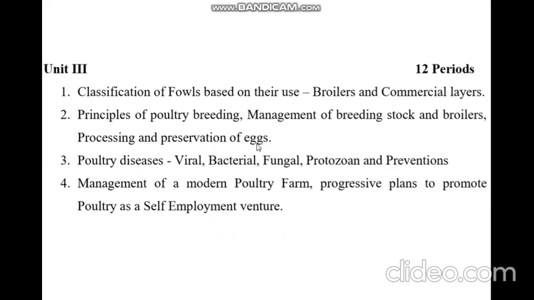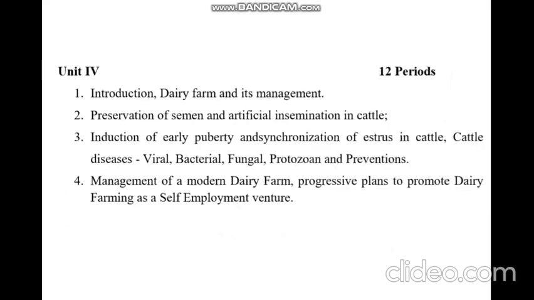So I hope this unit is clear to you. So let's move to unit 4, and this unit 4 is all about dairy farming. Likewise, you saw in unit 3, which was all about poultry farming. This unit is all about dairy farming. So let us see the first topic. It is about introduction of dairy farm and its management.